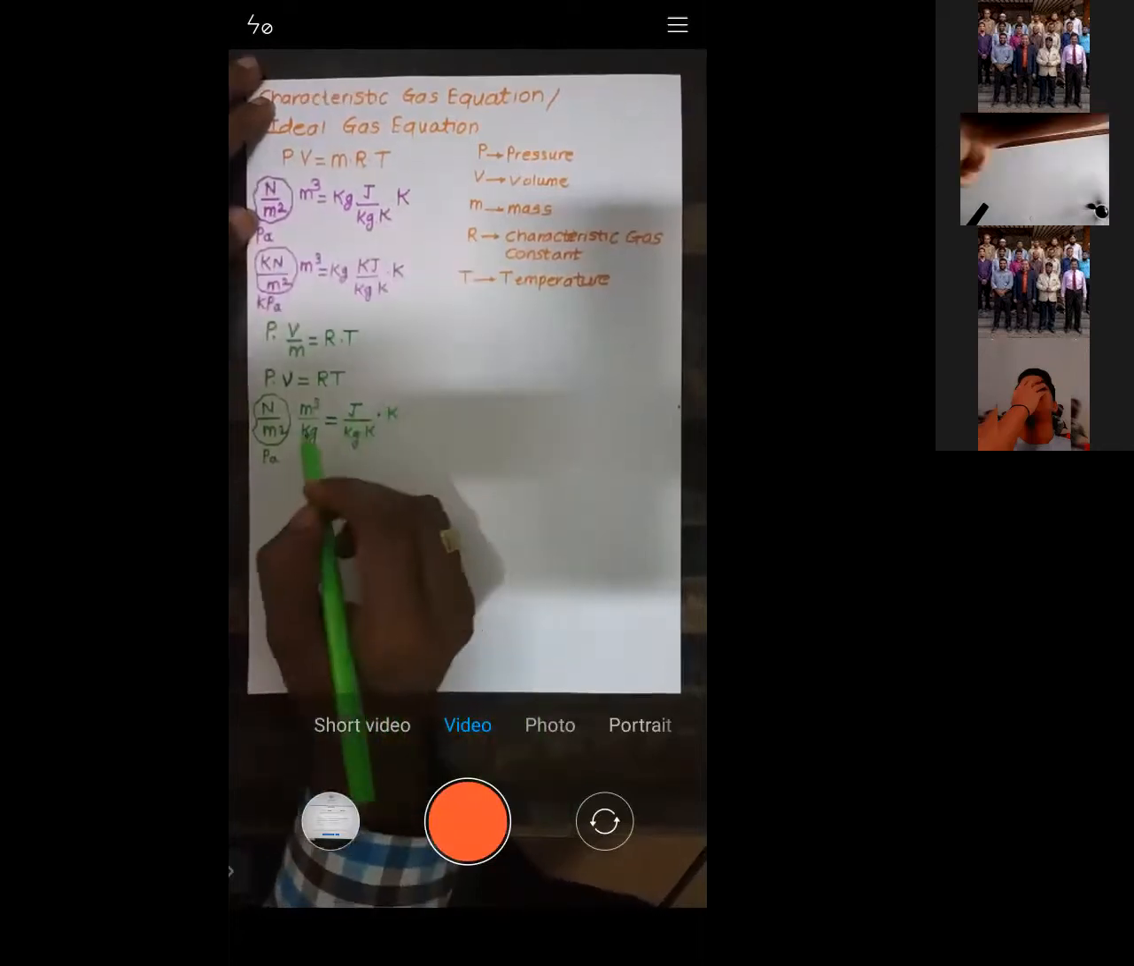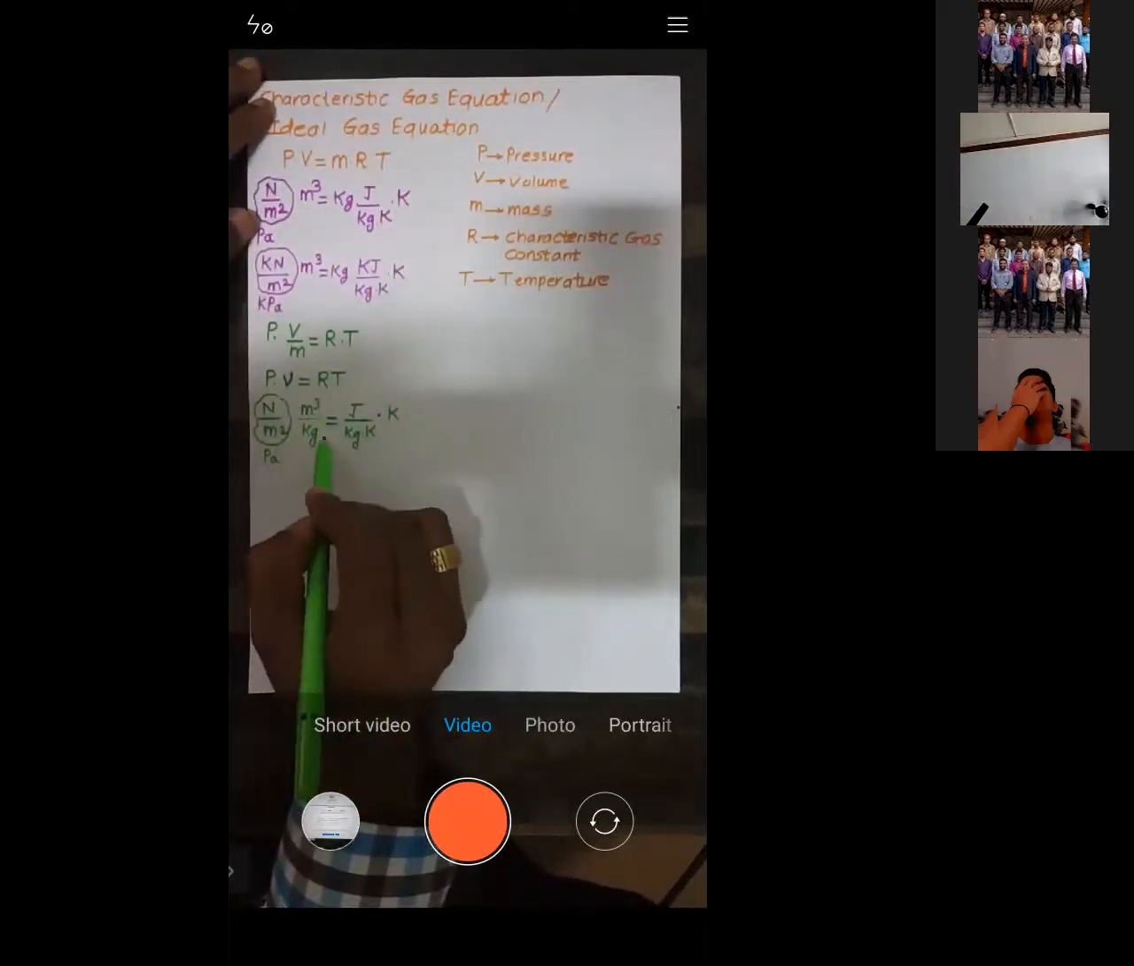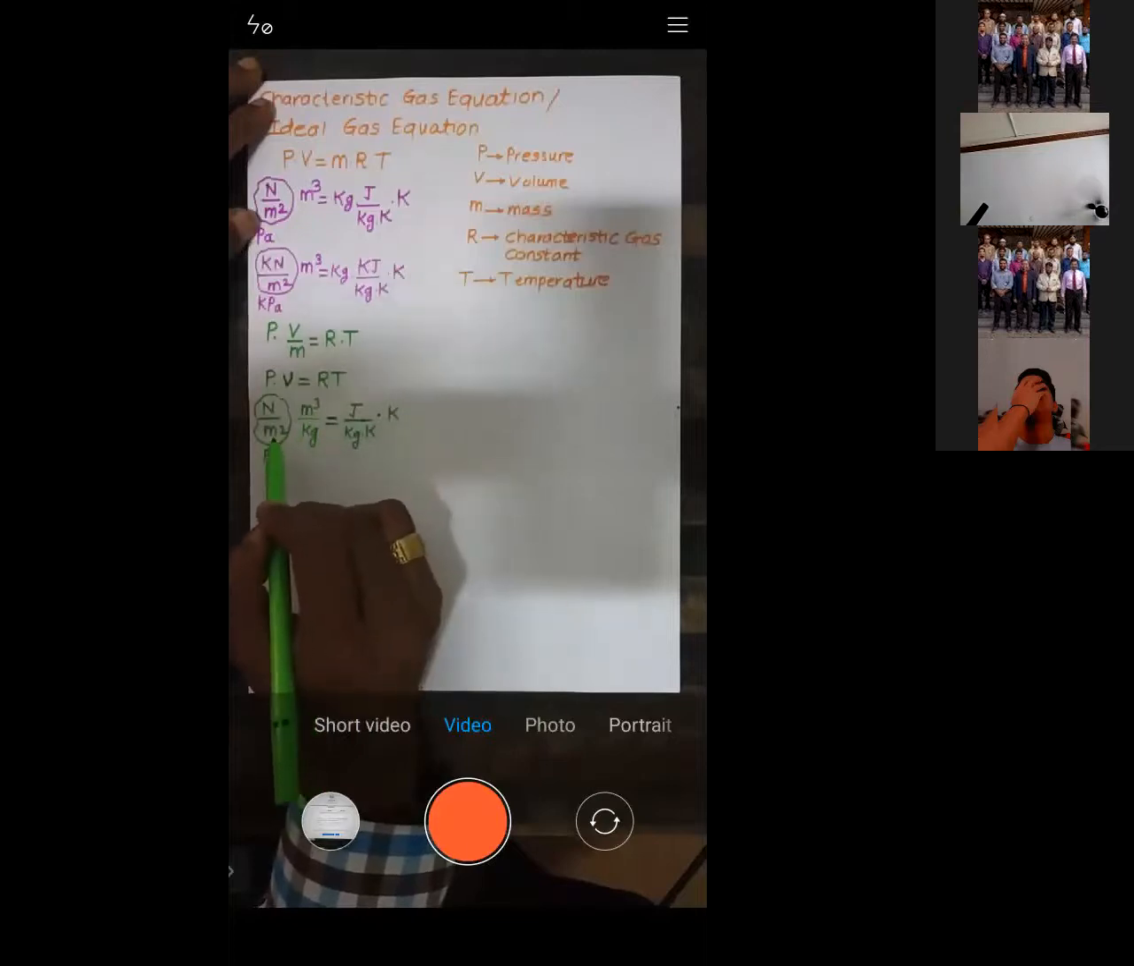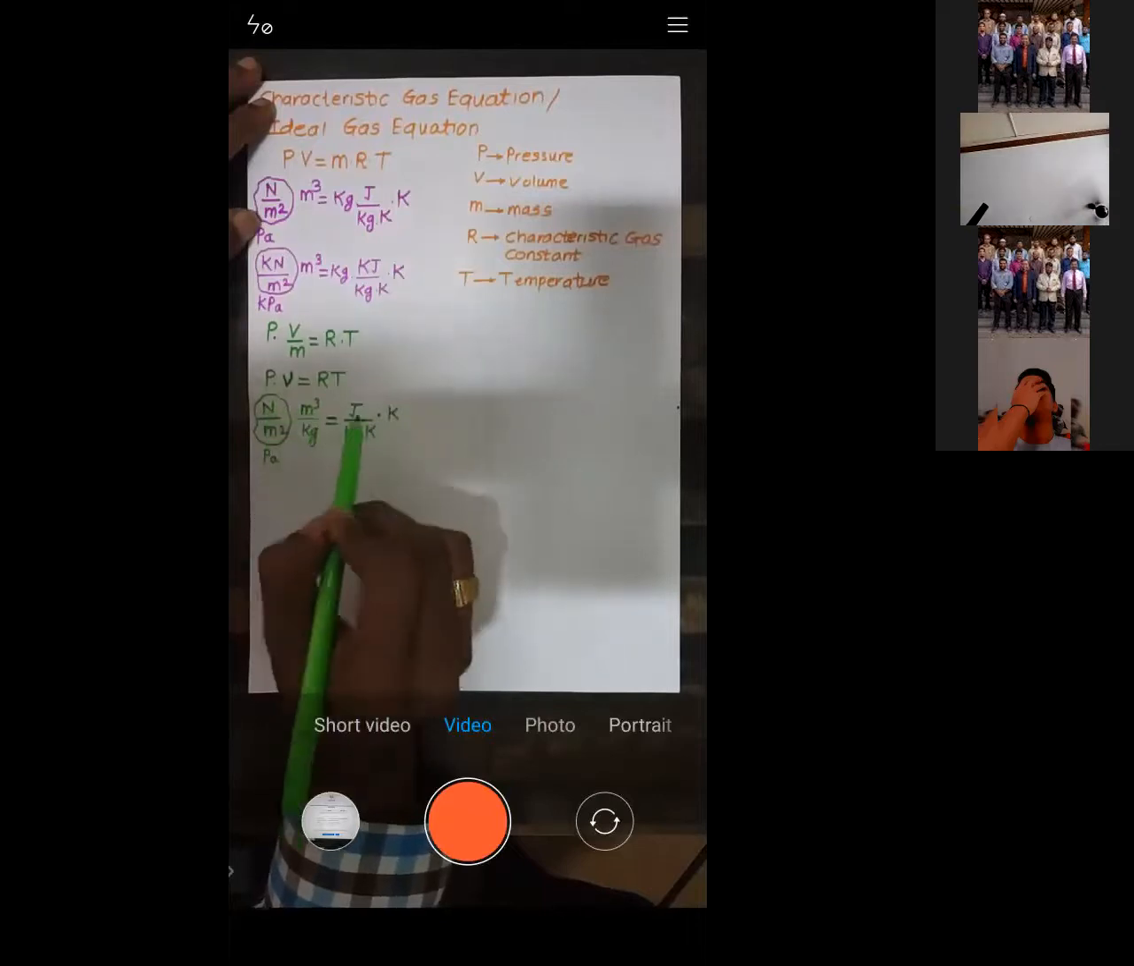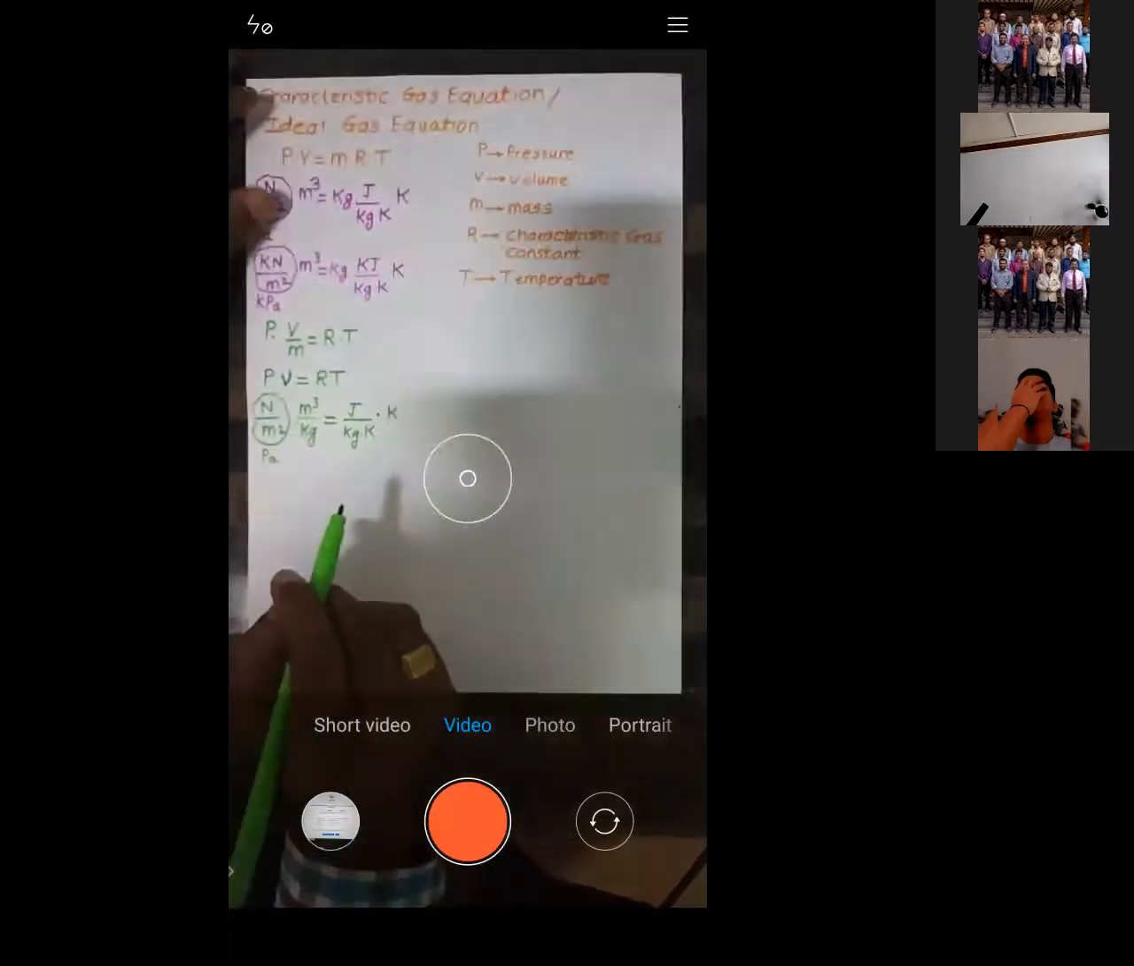So what will you get? Newton meter by kg. This meter square and this meter square get cancelled, so 1 meter will remain here. Newton meter per kg. Kelvin gets cancelled. So that is nothing but joule per kg. It's joule per kg.